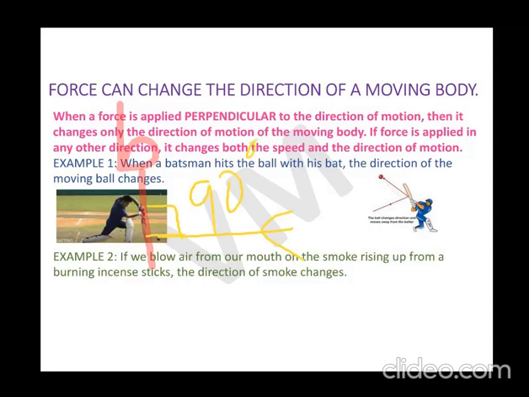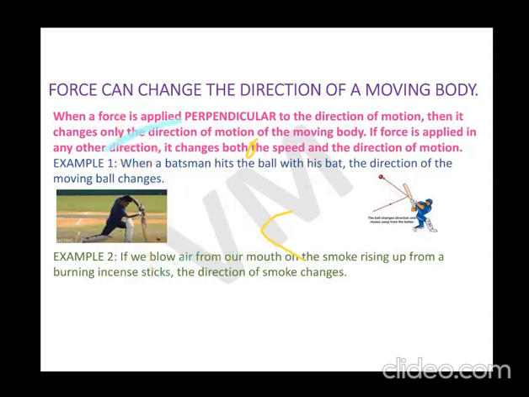So when the batsman is applying the force at 90 degree, that is at perpendicular direction of the ball, then what will happen? The ball will go back with the same speed at which it came, in the opposite direction. The ball is coming like this, and when the batsman hits, the ball will move like this. So when force is applied perpendicular to the direction of motion, the direction of the ball or the body will change. Only direction, the speed will remain the same, right?